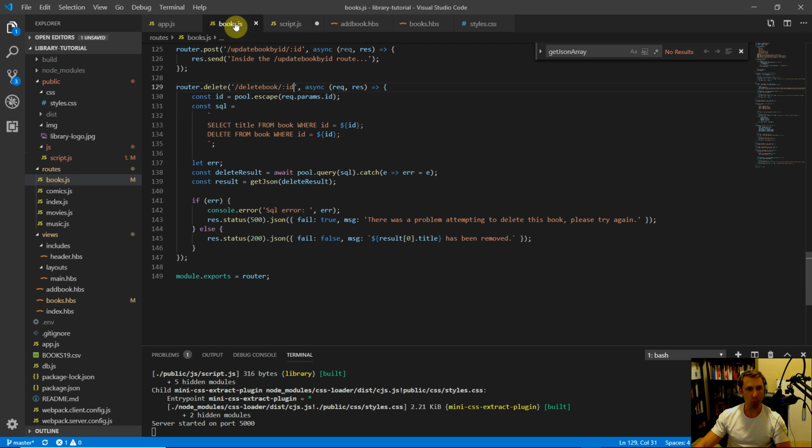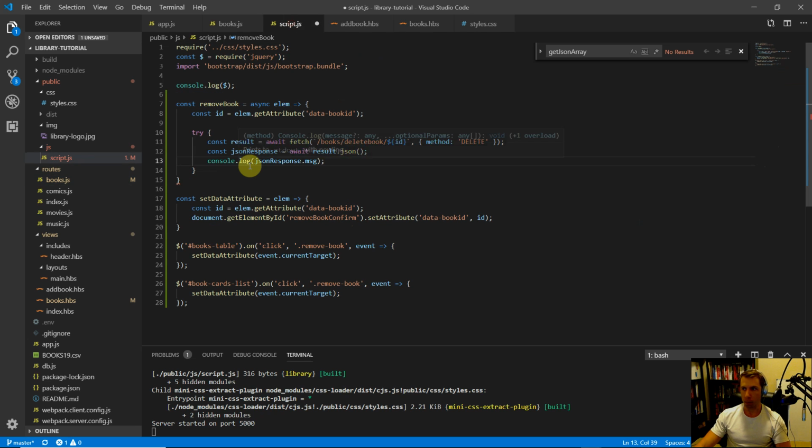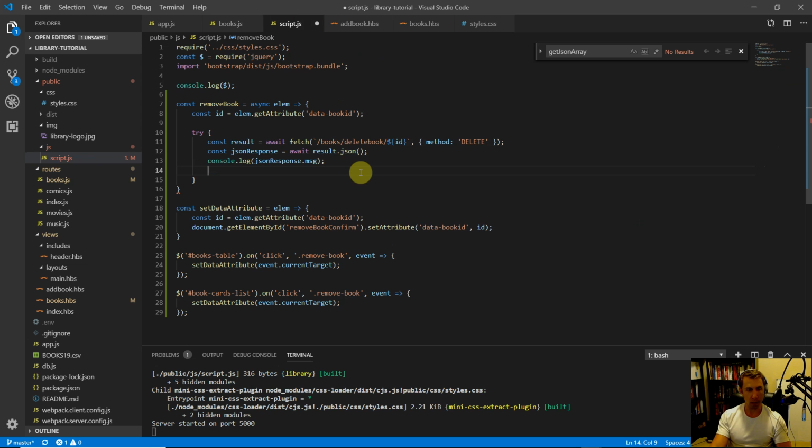response.message.msg, because if we come back to our route, what are we doing here in our response? We're passing back some message, right? Let's see if we can print that out to our console on the front end. So console.log jsonResponse.message, and then last thing to do in here is make that modal pop-up disappear again.